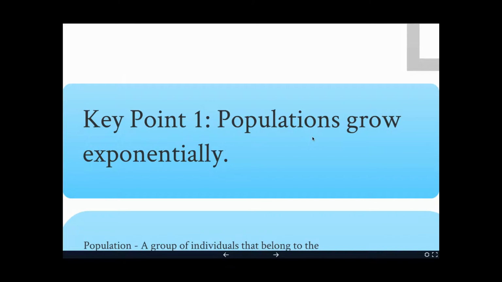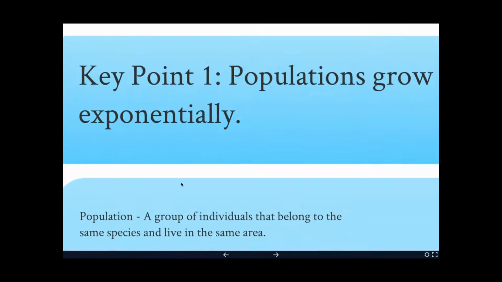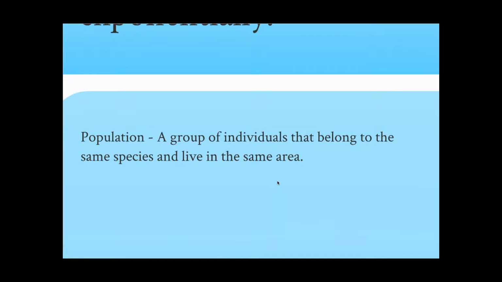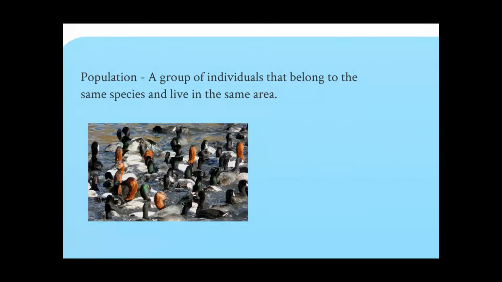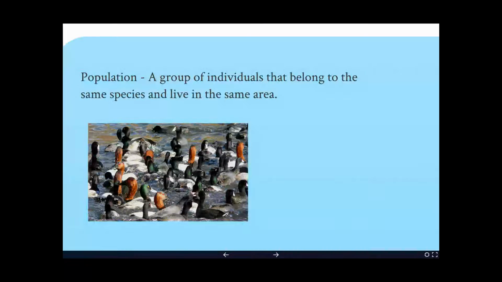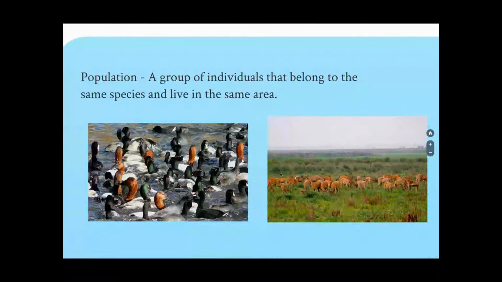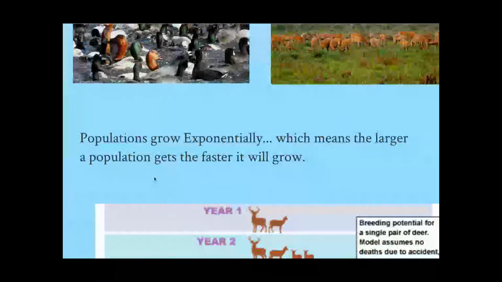Most populations, all populations really, grow in a way that we call exponentially, or at least they appear to grow exponentially. So remember that a population is a group of individuals that belong to the same species living in the same area. For example, this is a population of ducks because they're all the same species of duck. They're mallard ducks living in the pond. Here is a population of deer because they're deer and they're living in the field.